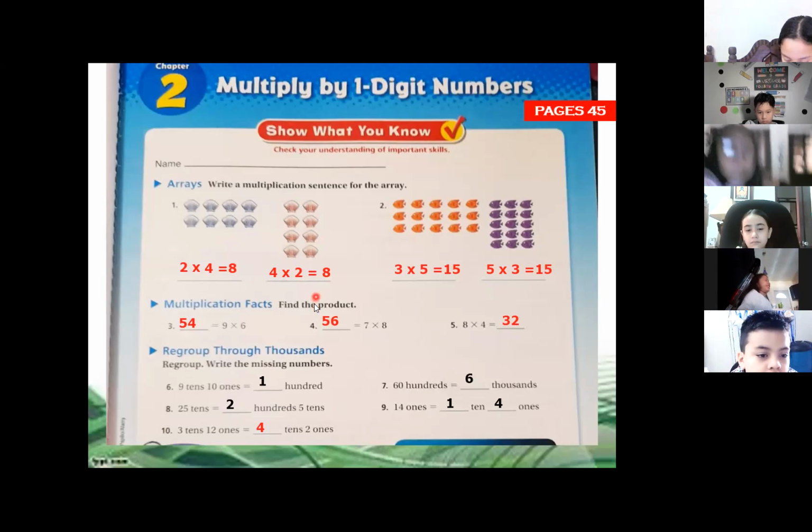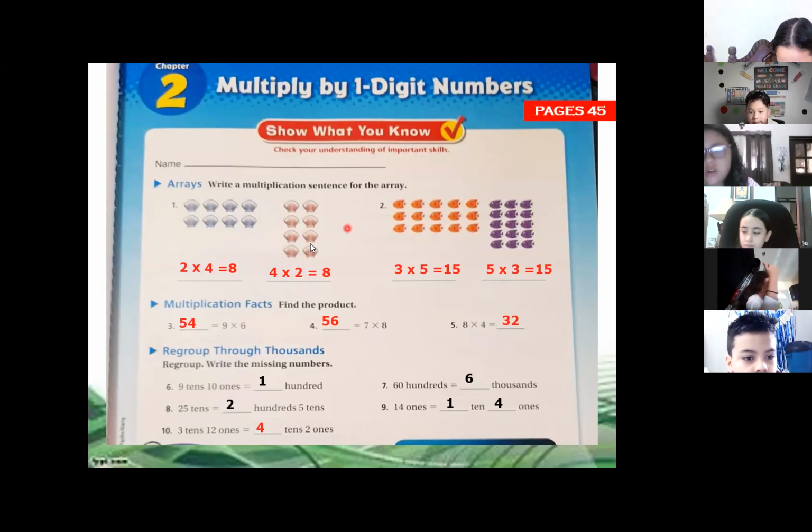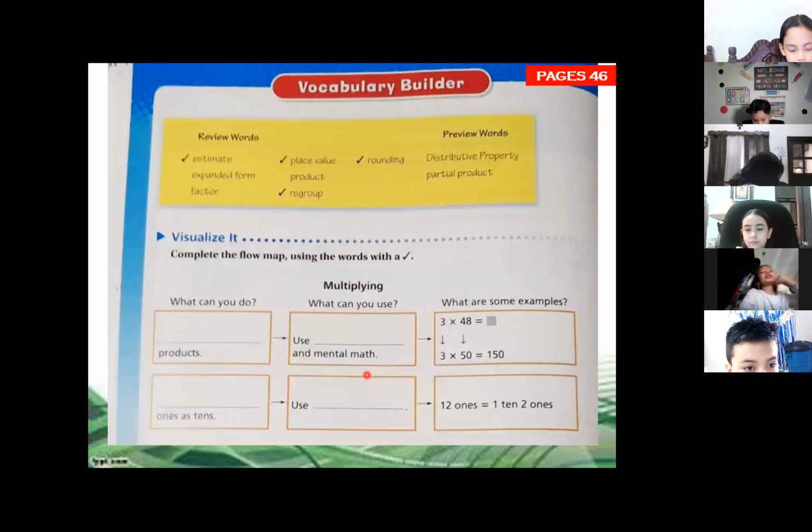Remember that what we were doing here is we're using the multiplication to show these pictures. Also, we find the products, and in the third part, we regroup. We write the numbers according to the location they are. We regroup the numbers. So that's why we have here in the hundreds, we have thousands according to the place value. Now let's go to page number 46.